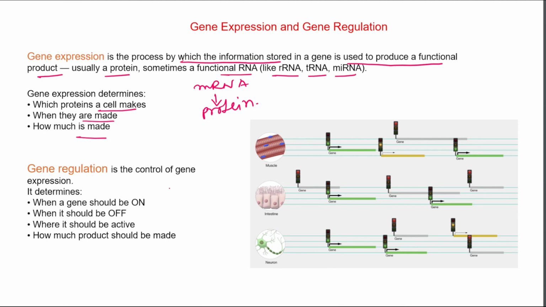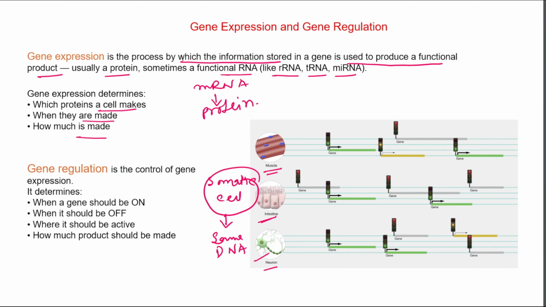Here is an interesting part. All cells have the same DNA. That means all somatic cells have the same DNA. Neuron, intestine, muscle, liver cell and skin cell all contain the same DNA. Yet they look different and perform different functions. Here, muscle cell, intestine cell and neuron, three types of cell, contain the same DNA but they look different and perform differently because they express different sets of genes.